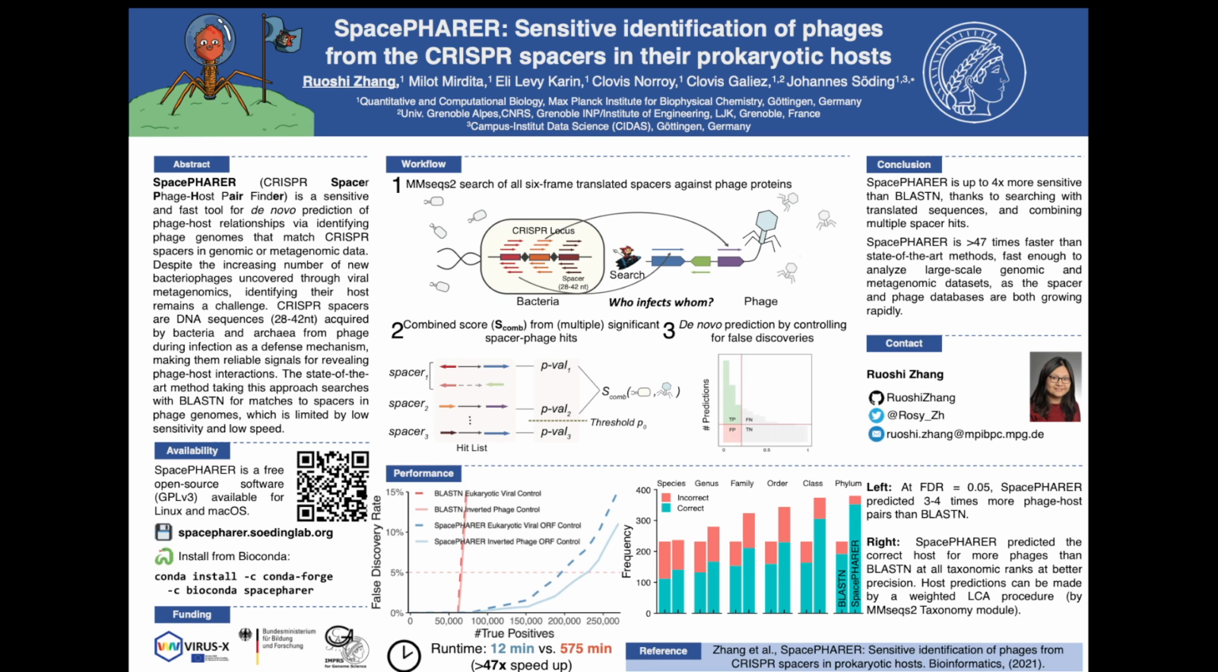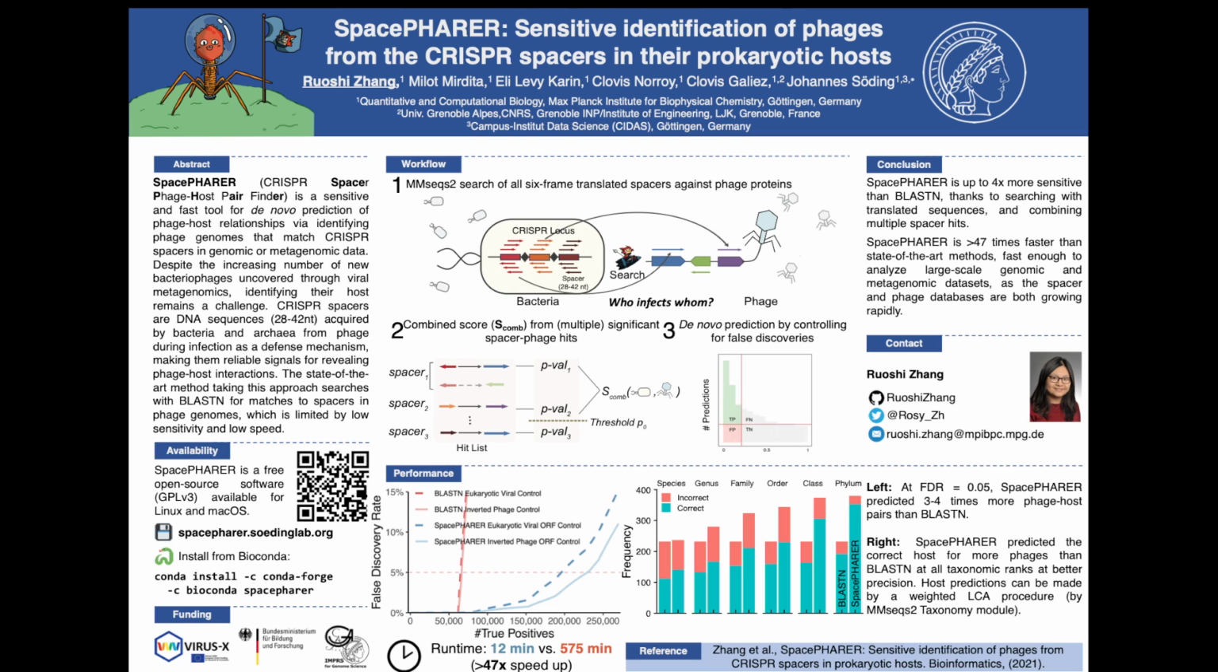Conveniently, the CRISPR-Cas system, an adaptive immune system that exists in bacteria and archaea, carries the information of previous phage infections. CRISPR spacers are short DNA fragments of phage origin. By matching these spacers to the phage genome, we can reveal phage-host relationships.